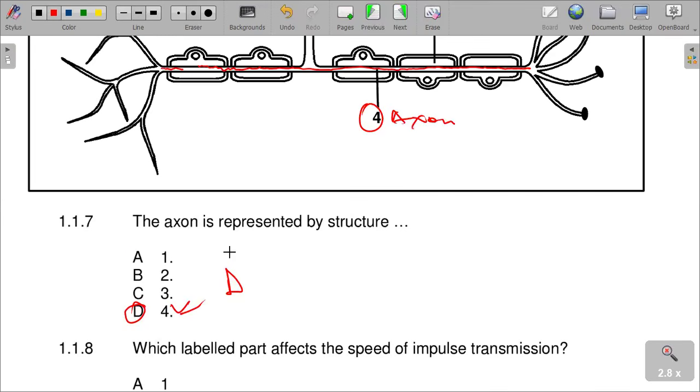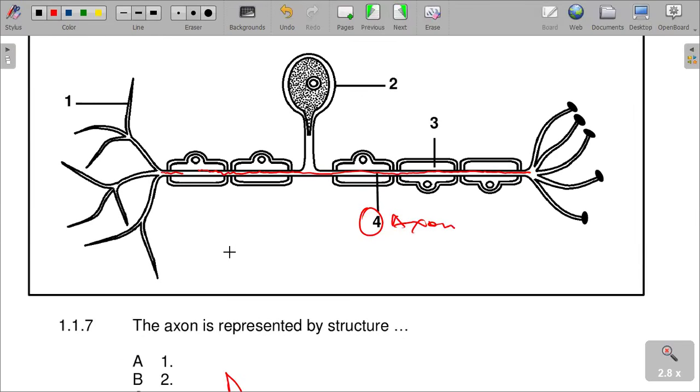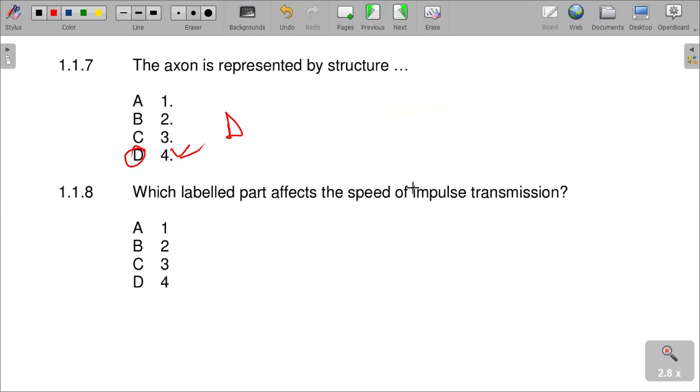You see, the movement of the impulse is affected by the myelin sheath, which insulates the axon. So the answer should be 3, which is actually the myelin sheath.